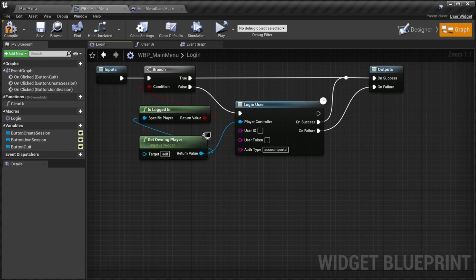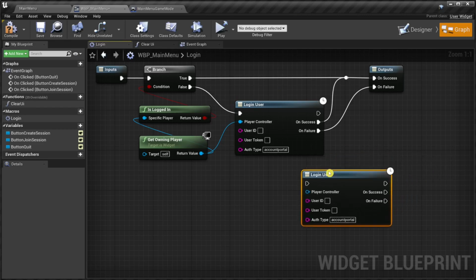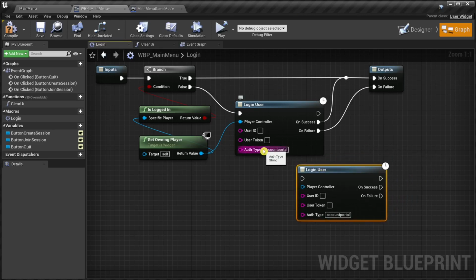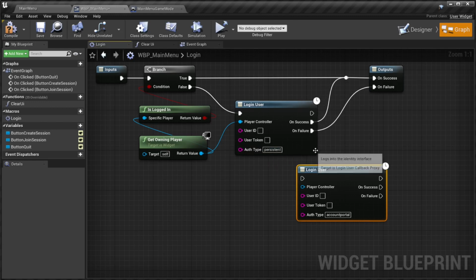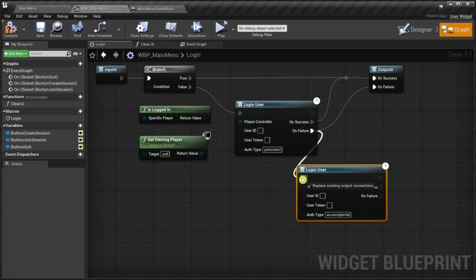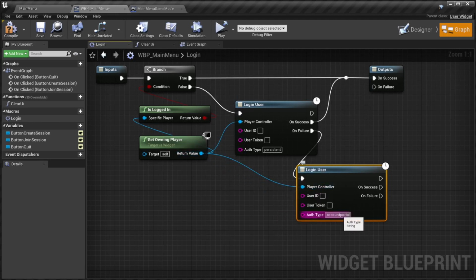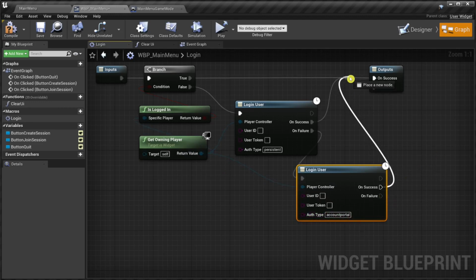Attention, this is only a theory. I'm not saying that it works. We could use two login user nodes. On failure of the persistent login node, we run account portal login. This would not require a brand review and could still be used for development.